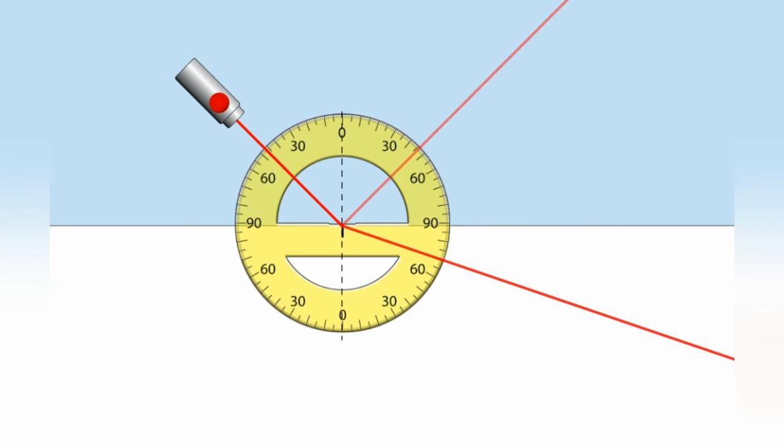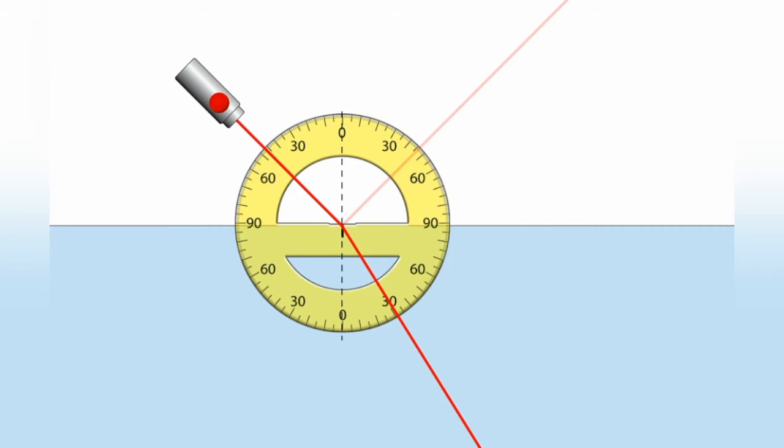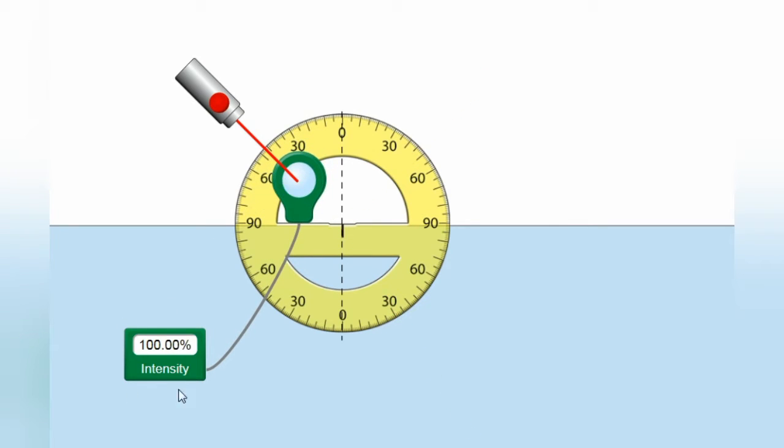So let us again see some of the phenomena here. We can also see intensity. See this, see the intensity, 100% intensity, which is the incident light.